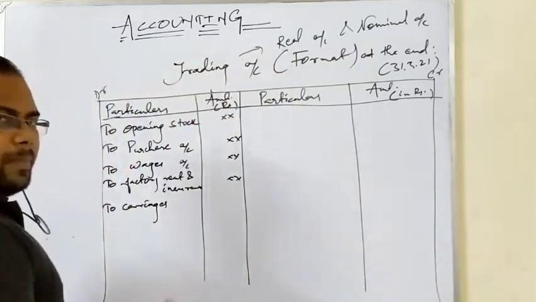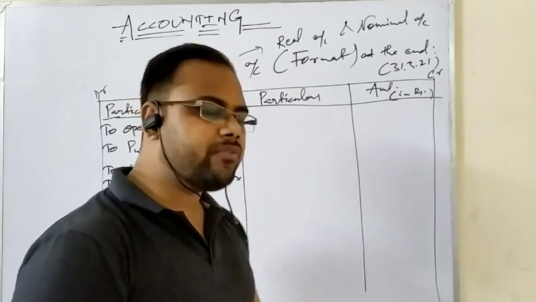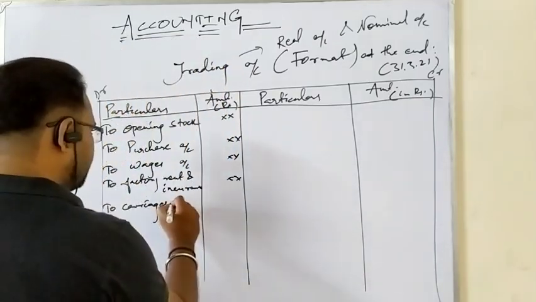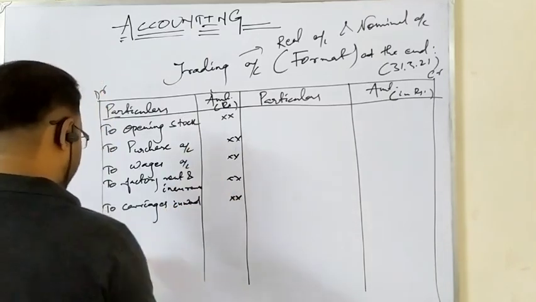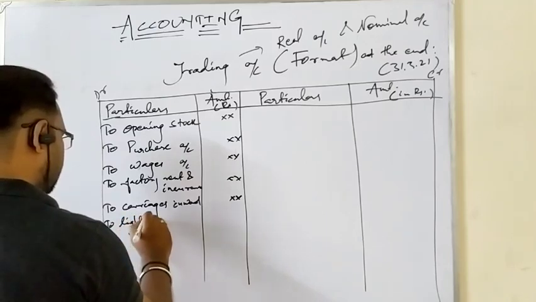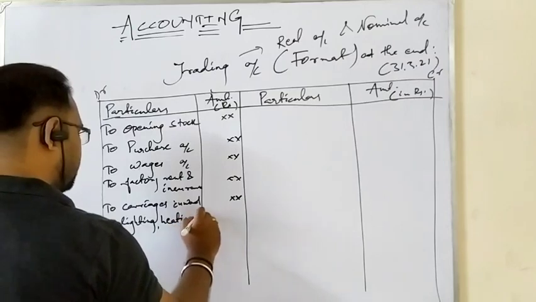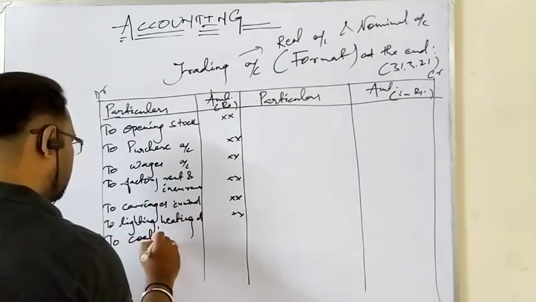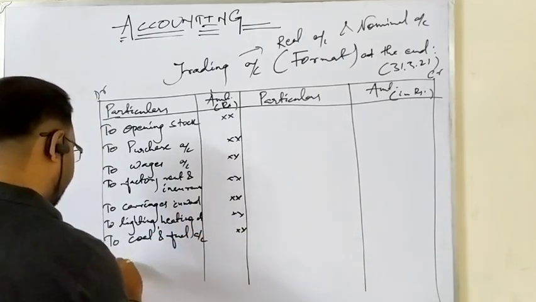Okay. If it is not mentioned also, never confuse. If carriage is put on the trading account, definitely these expenses are related to the purchases. Okay. So this is carriage inward. Then you can write here lighting, heating, etc. Then coal, fuel. As you know, these things are used in the factory only. Then electricity.